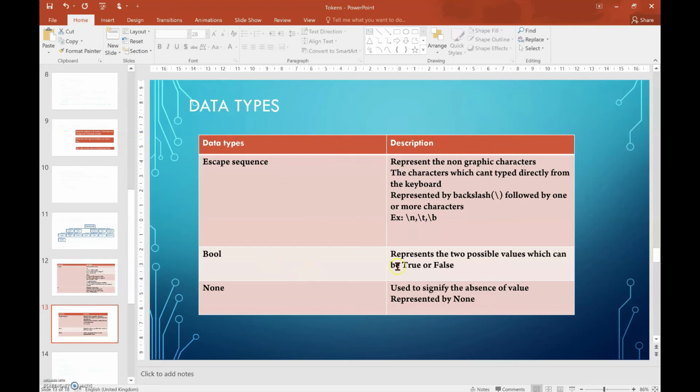Boolean data type. It represents only two possible values, which can be true or false. The next data type is None, used to signify the absence of a value, and it is represented by the NoneType data type.